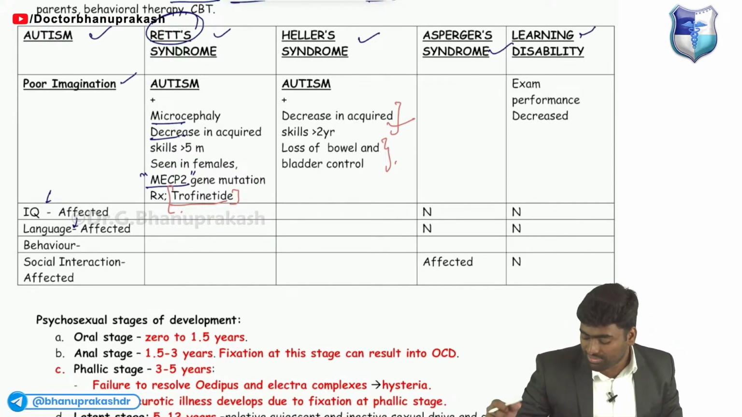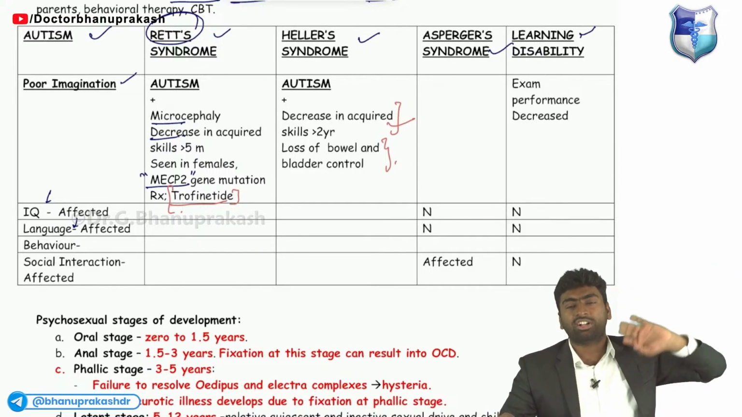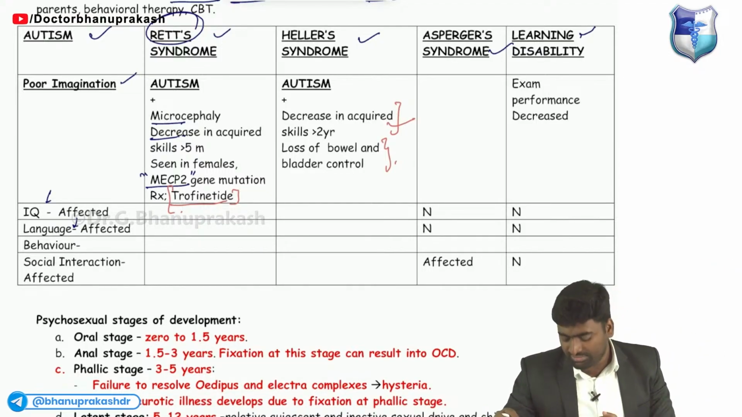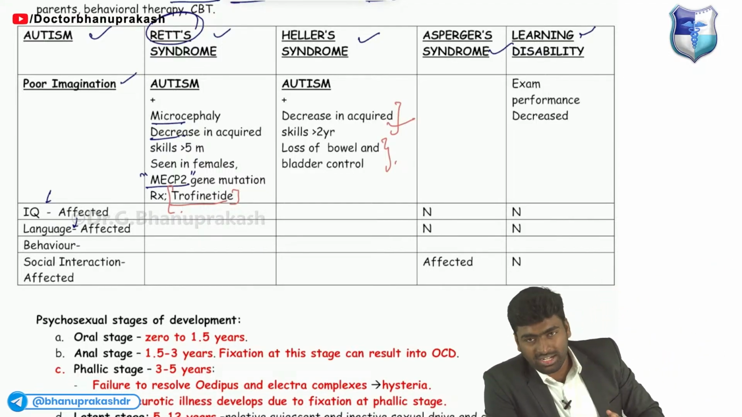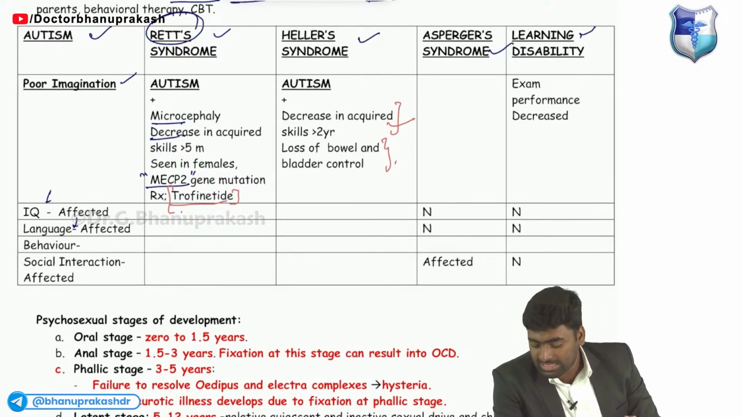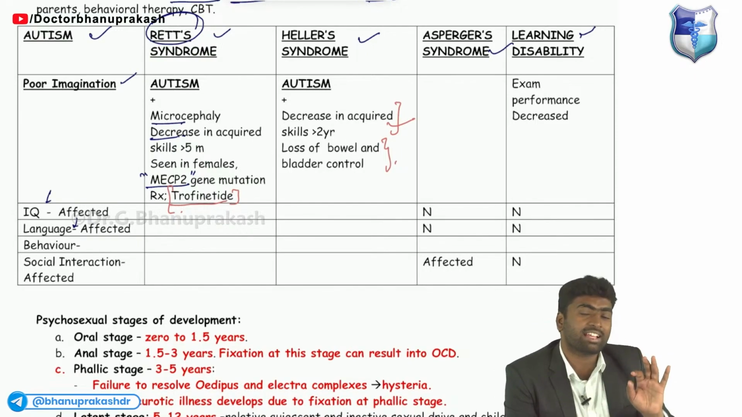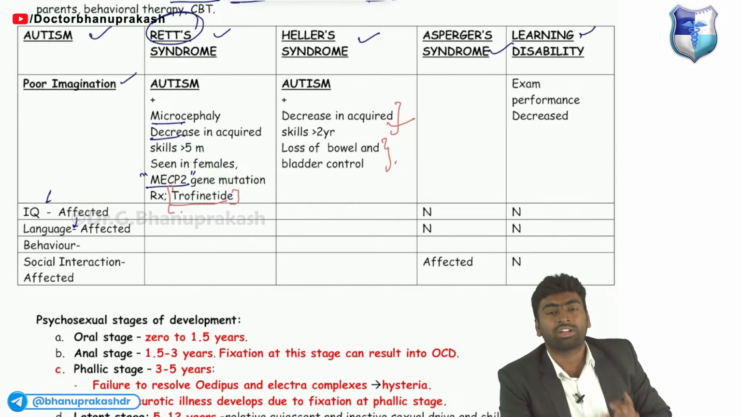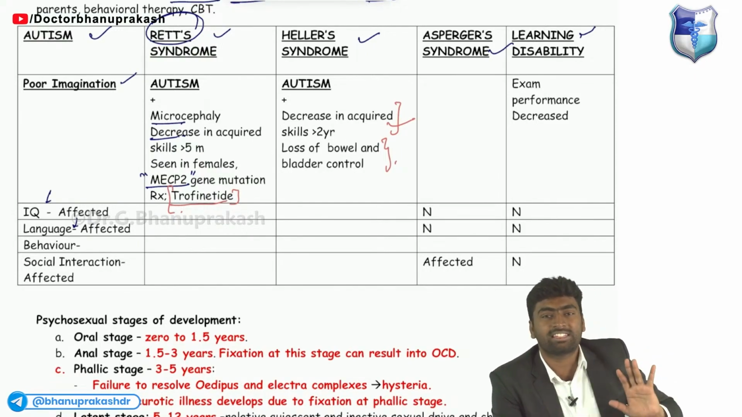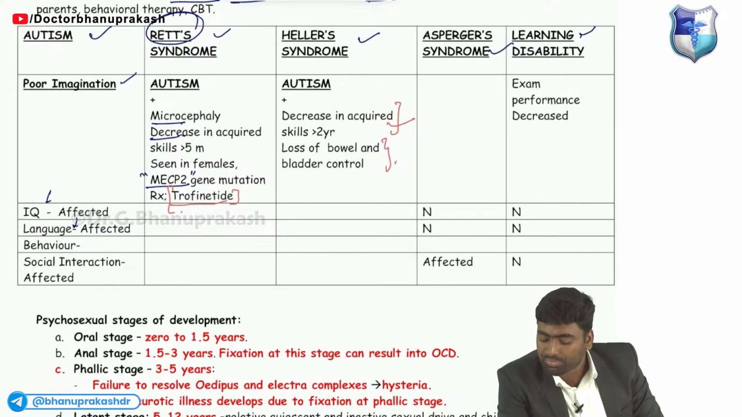In a case of Asperger syndrome, it is autism minus, meaning only social interaction will be affected. In a case of learning disability, everything will be normal, but his exam scorecard will be abnormal. Everything will be normal except his exam scorecard. That is learning disability.